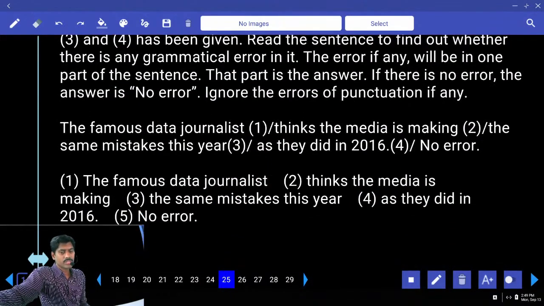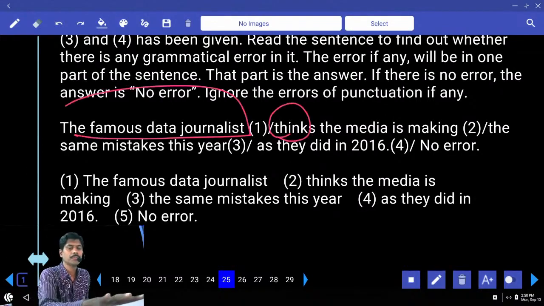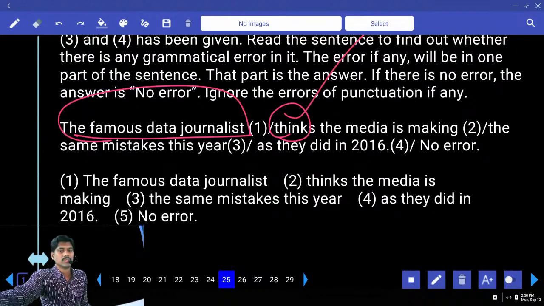The famous data journalist thinks the media is making the same mistakes this year as they did in 2016. Answer. Error location you need to answer. Second option, why? Things is given, journalists singular. He thinks the media is. Thinks that is needed. Any other guesses? Any other guesses? Who is they did? They means who?